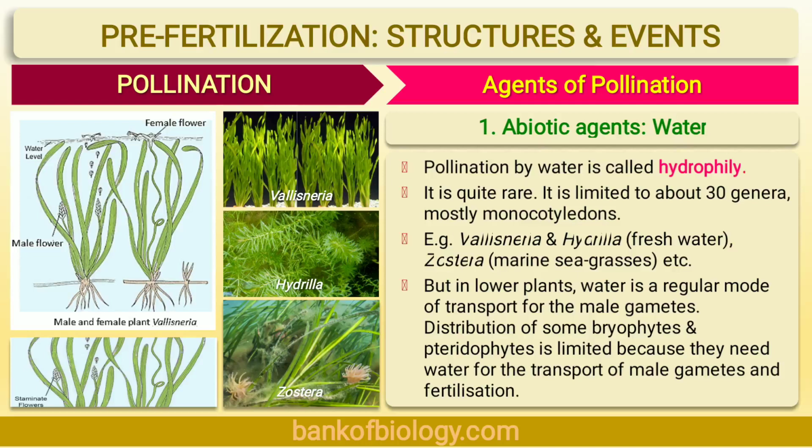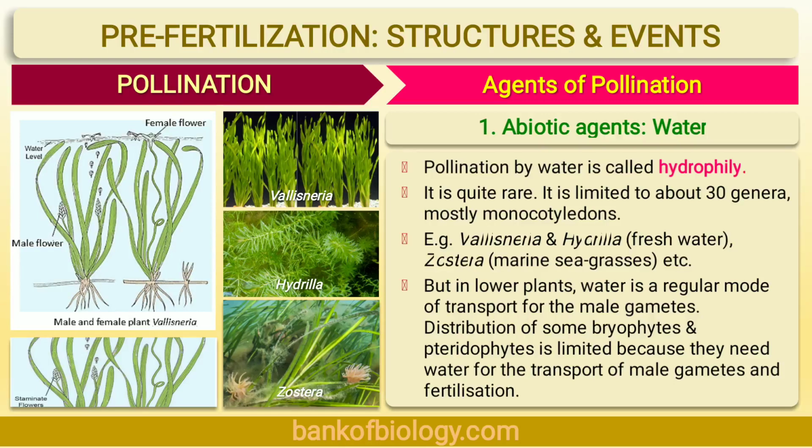Let's see the second type of pollination under abiotic agents category, that is pollination by water. Pollination by water is also called hydrophily. It is quite rare and it is limited to about 30 genera which are mostly monocotyledons. Examples are Vallisneria and Hydrilla, which are freshwater plants, and Zostera, the seagrass, which is a marine plant.